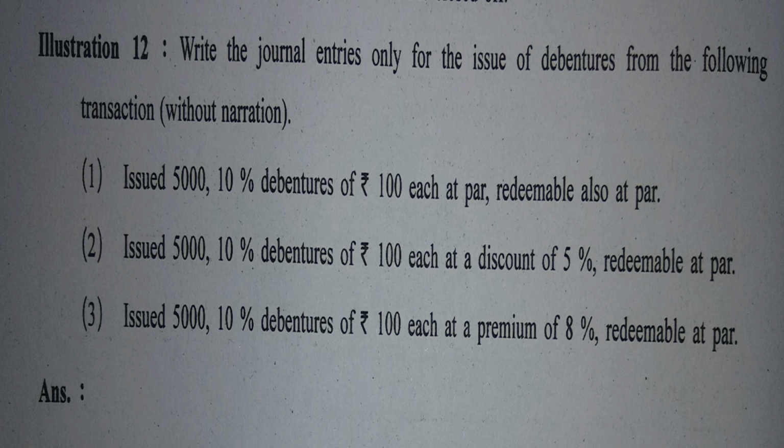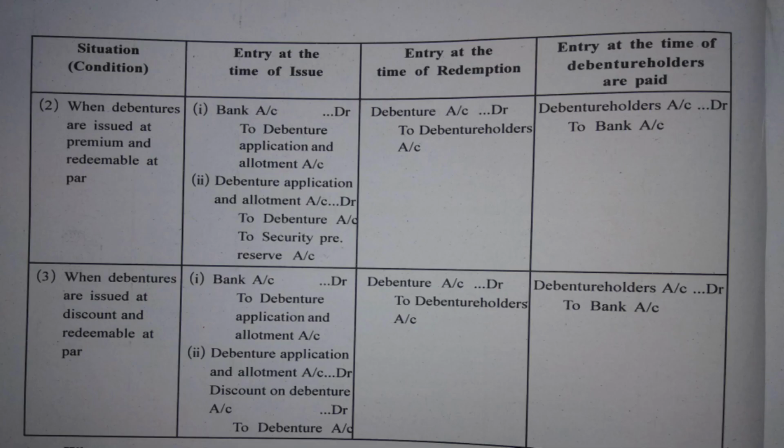So I'm reading the question. Illustration 12. Write the journal entries only for the issue of debentures from the following transactions without narration. You are not supposed to write narration. You are not supposed to write the journal entry for redemption of debentures. That means the third column and fourth column are for redemption and the second column is for issue. You are supposed to write the journal entry only for issue of debentures.